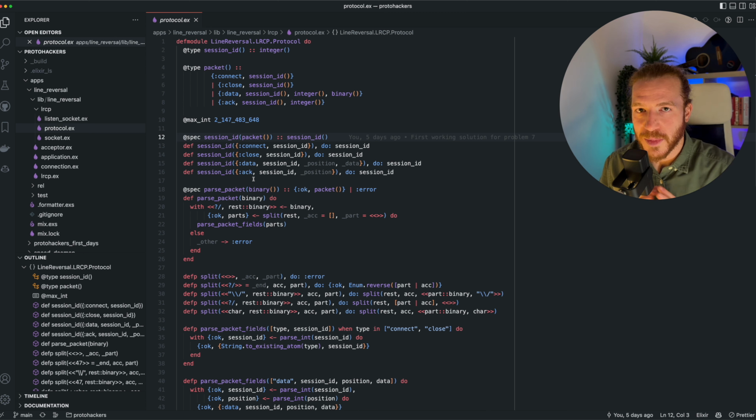And we won't even bother with encoding for simplicity. We'll just build the packets by hand when we need to send them over, and we won't encode the tuples because we don't really need to. It's a very simple protocol.